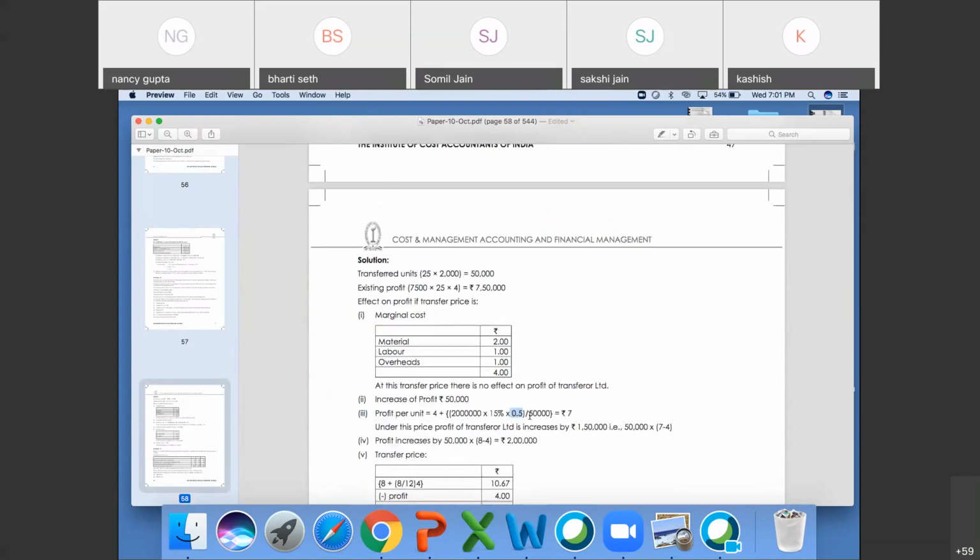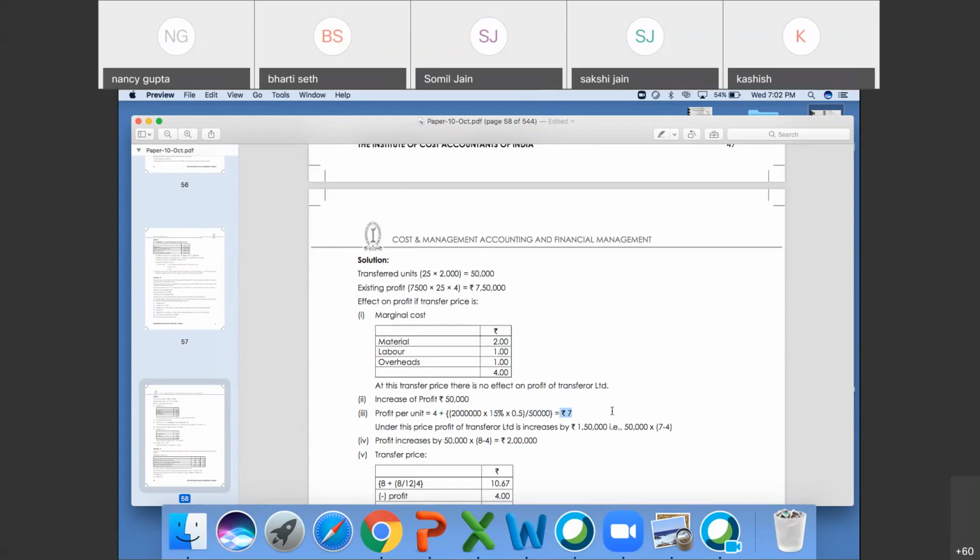And 50,000 you are manufacturing. So it will come 3 lakh into 0.5, 1 lakh 50,000. Divide by 50,000, that will be 3 rupees. 4 rupees you are charging as a marginal cost, 3 rupees you are charging as an additional. So profit will increase by 7.